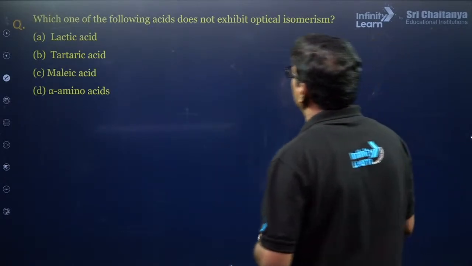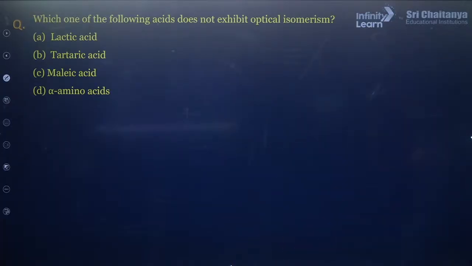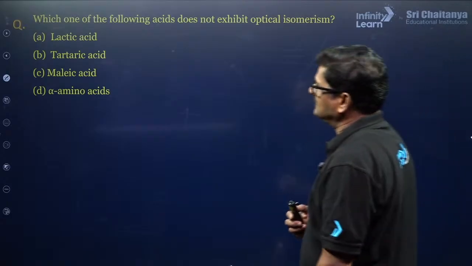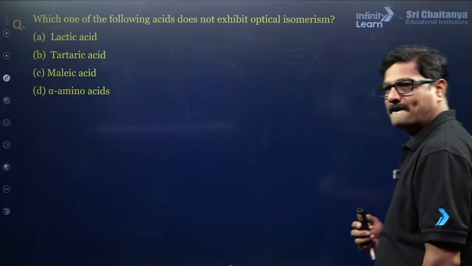Next question. Which of the following acids does not exhibit optical isomerism? Lactic acid, tartaric acid, malic acid, alpha amino acids.